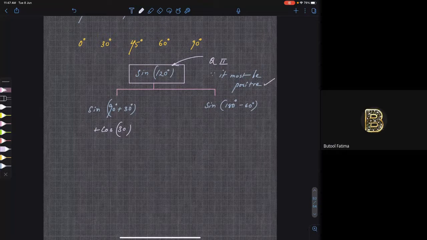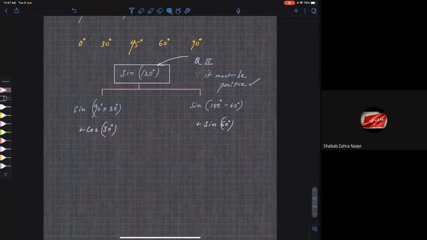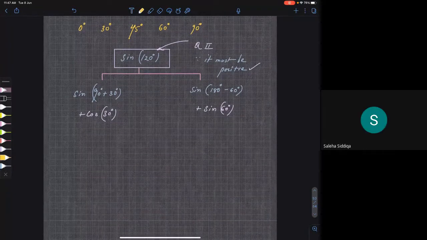What about this? 180 minus 60. For 180 and 360, sine will be sine only. So I'll write it as sine 60. Clear? You are getting my point? Shall I write plus or minus? I'll write plus. Why will I write plus? Because sine is positive in second quadrant. Are you getting my point? So what is my final answer? What is cos 30? Tell me. Cos 30. Root 3 by 2.